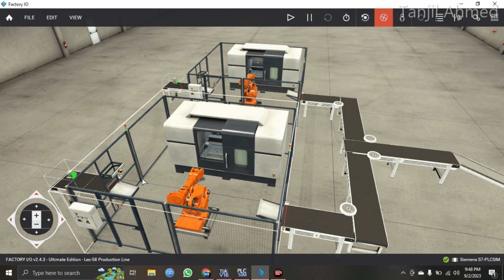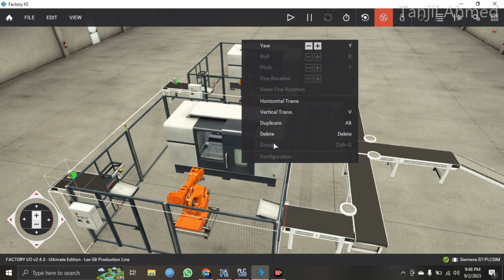So there is nothing much to do, but I have tried to ungroup this system: this production machine, this robotic hand, and this electric switchboard. So what I tried to do is select the machine and try to ungroup this system. But as you can see here, I cannot ungroup this system and cannot do the program for this production machine, for this robotic hand, or for the electric box individually. So I had to go with this setup.